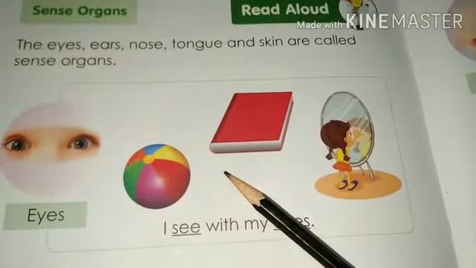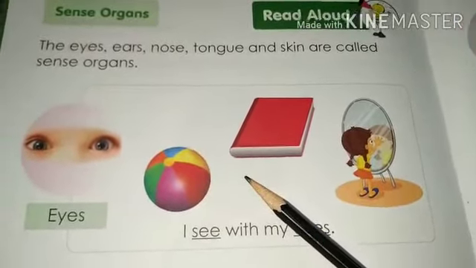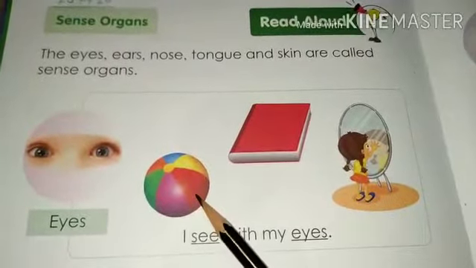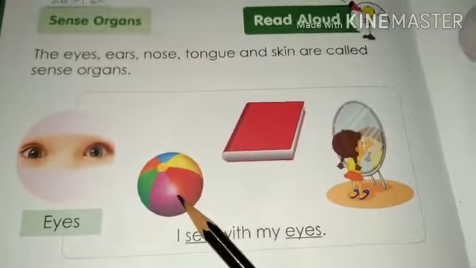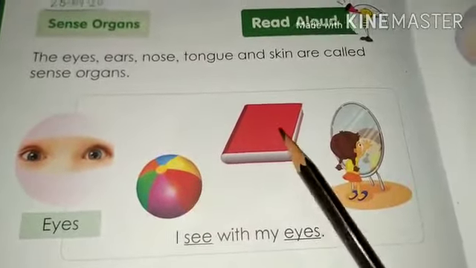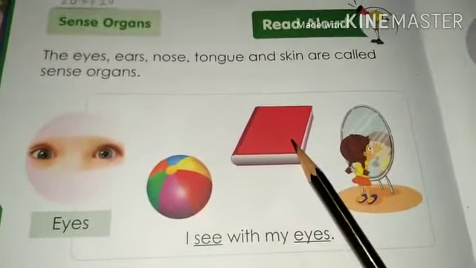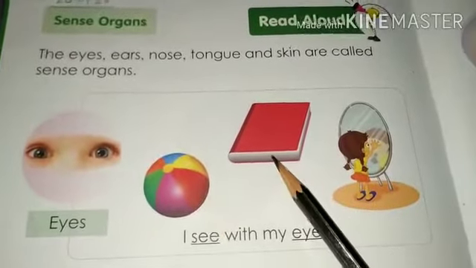Our eyes help us to see shapes. Now, different things have different shapes. Like you can see here, this is a ball and this is a book. This is round in shape and this is rectangle in shape. Few things are rectangle, few things are round, few things are triangle.